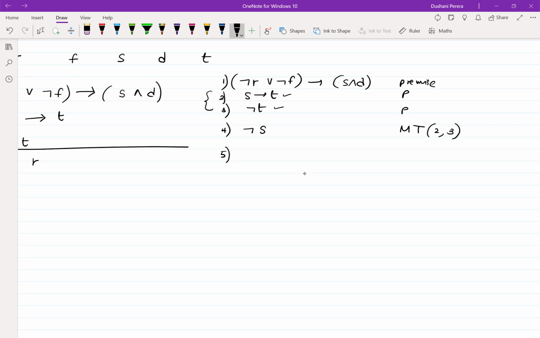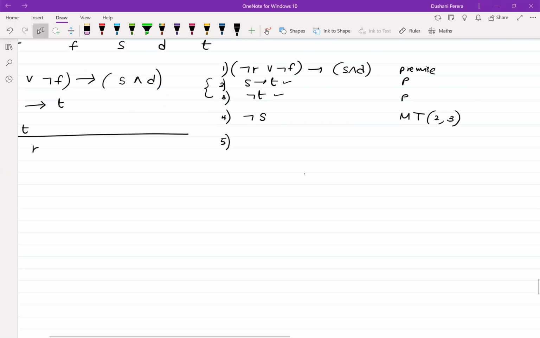Okay, now what can I do here to go ahead with this sum? I have to do something which we didn't do in the previous examples. I'm going to combine negation S with negation D. So I'm going to introduce something new here.